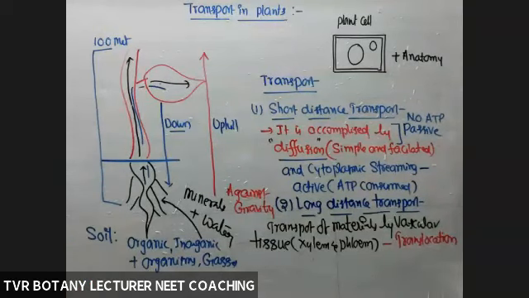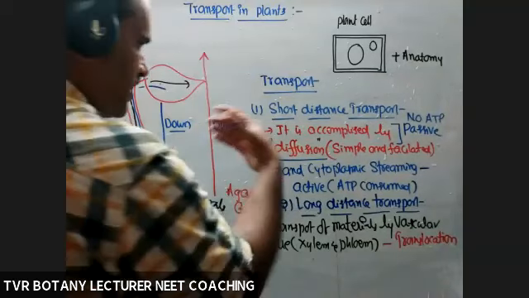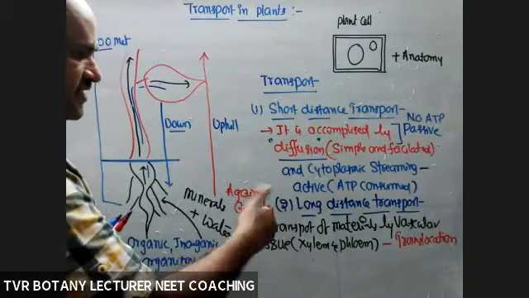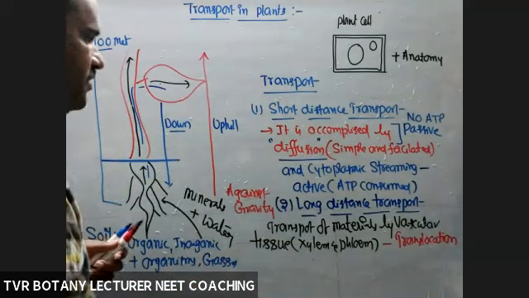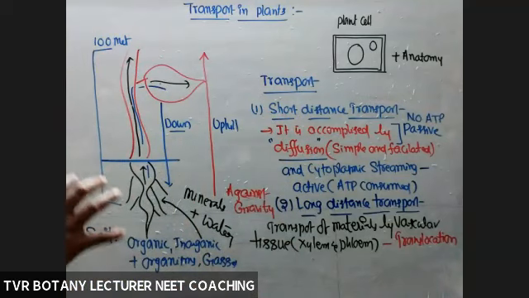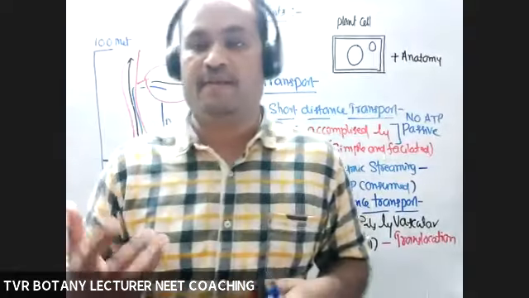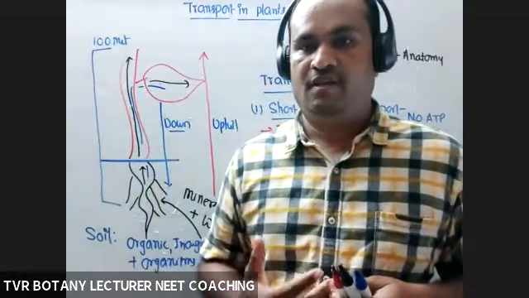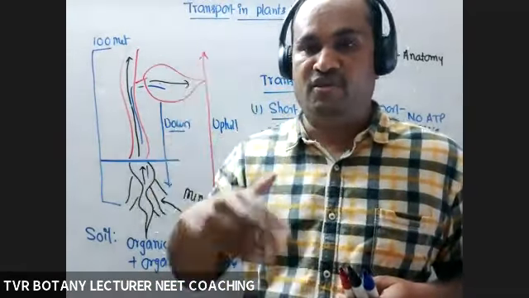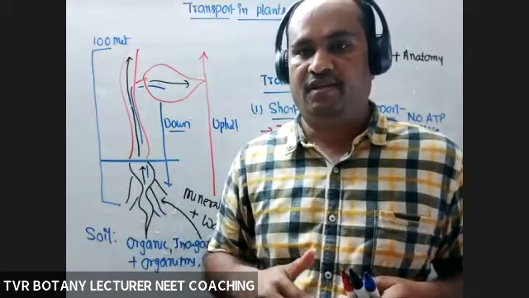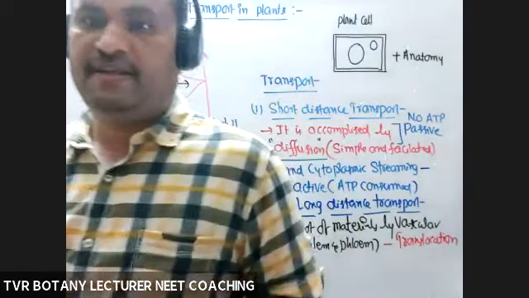Is it clear? So that may be short distance transport, long distance transport. Okay, next: what are the materials and what about the direction of movement of materials? We will see that in the next class. What about the direction of movement of materials, unidirectional or bidirectional? We'll see that tomorrow. Okay, wait.